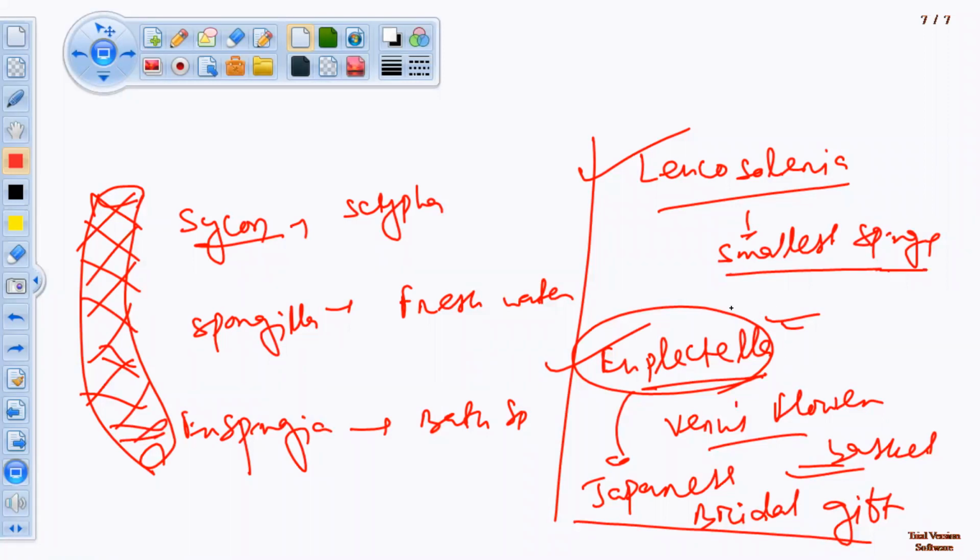Any doubt? Sir, could you please provide the notes of this today? Porifera. Already sent. Yesterday I sent. Okay.